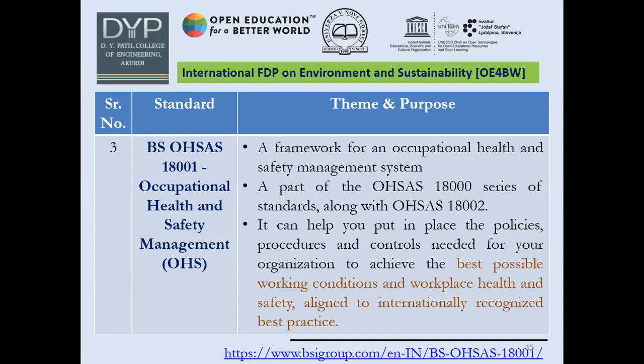There are a number of documents available which help to put in place the policies, procedures, and controls needed for the organization to achieve the best possible working condition and workplace health and safety, aligned to internationally recognized best practice. I want to add one more point. In today's situation of COVID-19, these standards will be helpful for each and every industry to work through this situation of COVID-19.